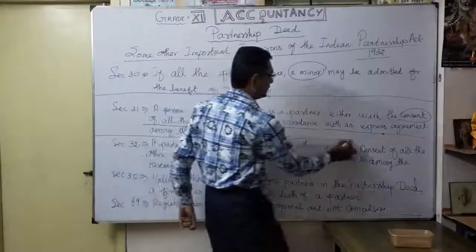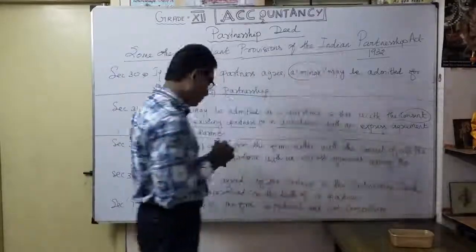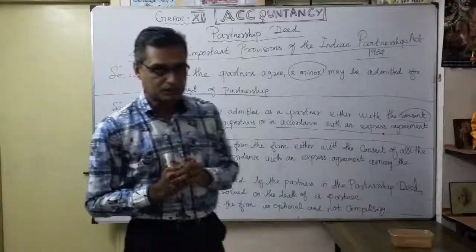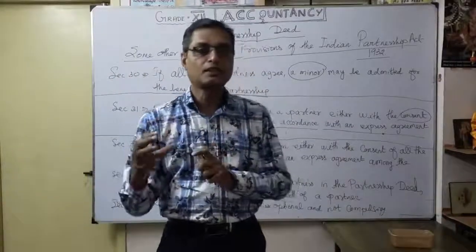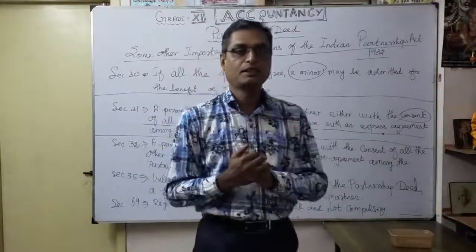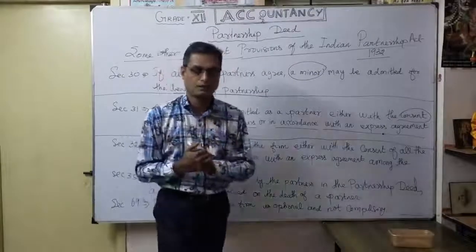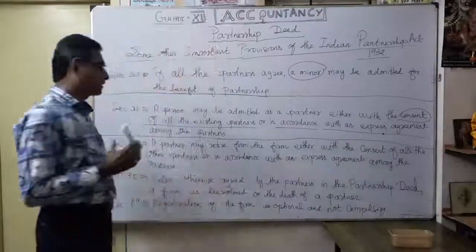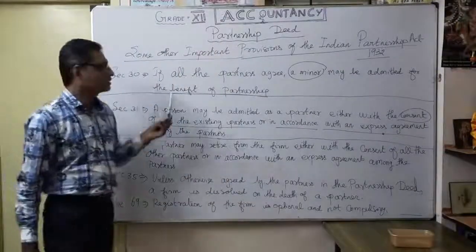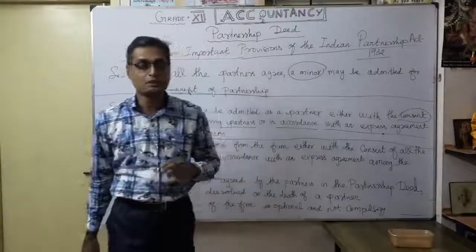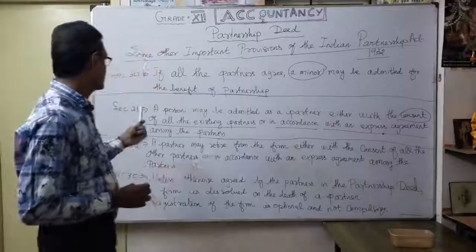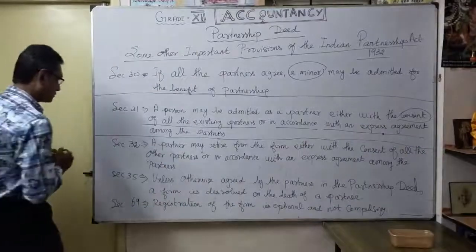So here what they are trying to say under Section 31 again: with the consent of all existing partners, only then a new partner can enter the partnership. They can become a partner, a new partner, with the consent of all the partners. Section 31 specifies this under the Partnership Act 1932. That's what is very important. Section 31.